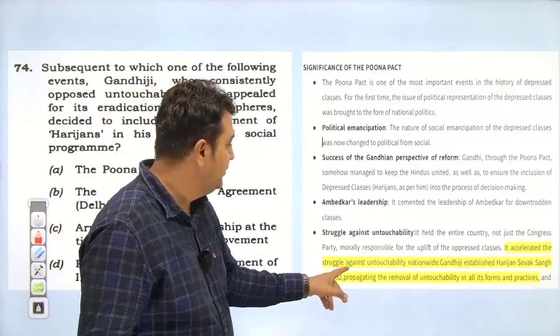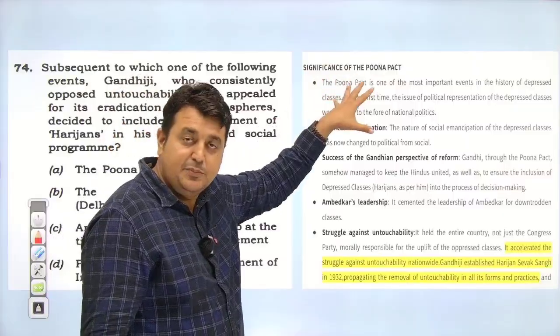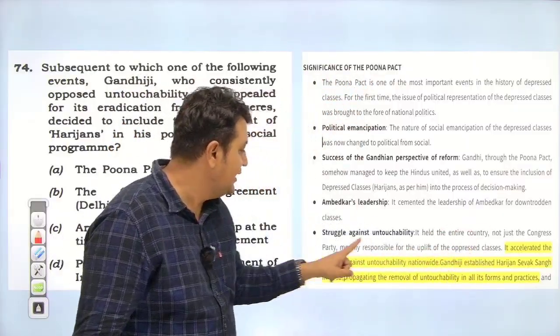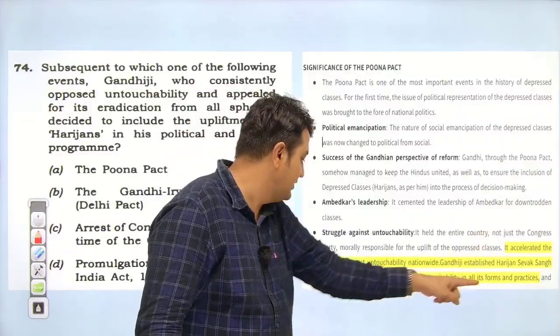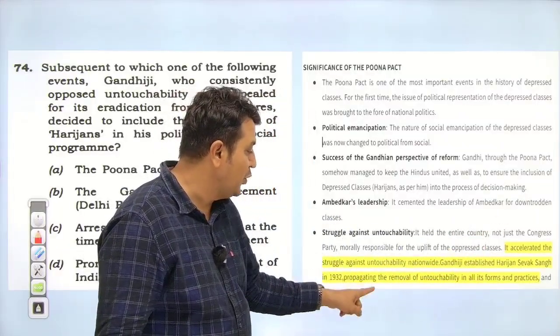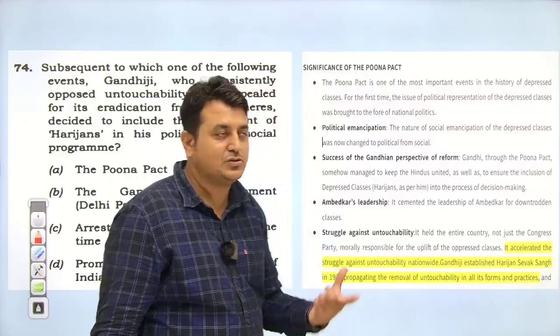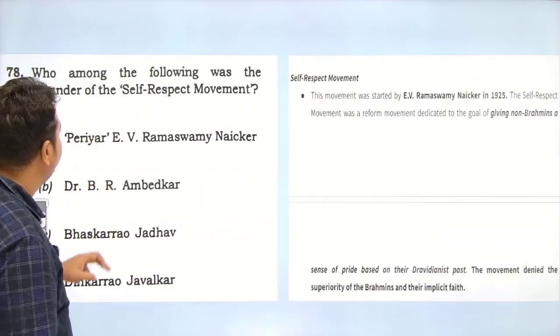So we mentioned this Poona Pact and the significance of the Poona Pact. In that, we had also written it from the Mains point of view. There is a point in it: it accelerated the struggle against untouchability nationwide. Gandhi established the Harijan Sevak Sangh in 1932, propagating the removal of untouchability in all its forms and practices. So we have mentioned this in the class. I hope this is clear for you.